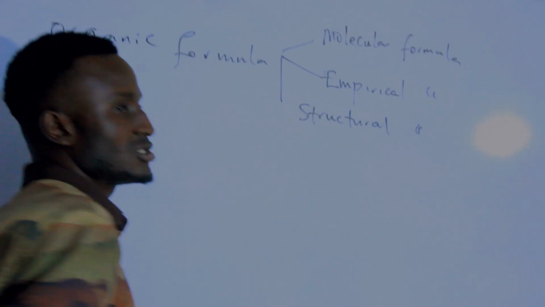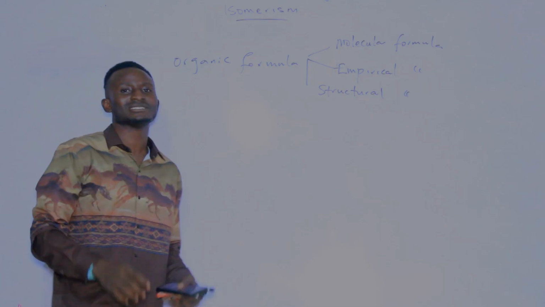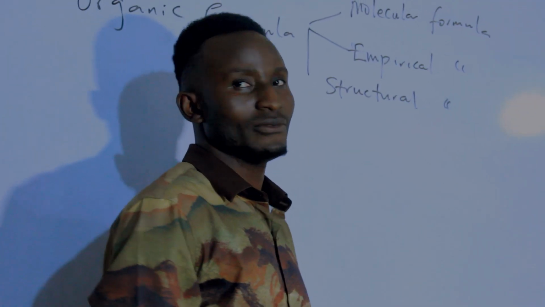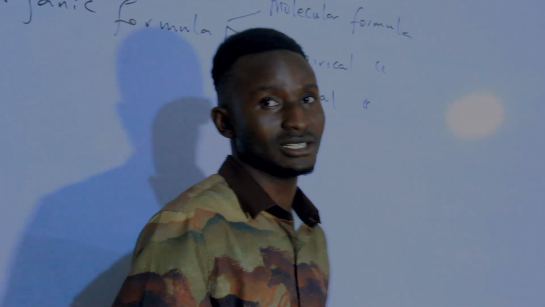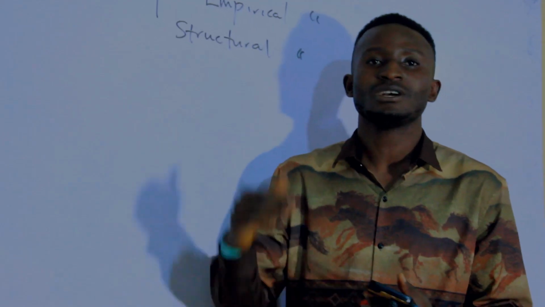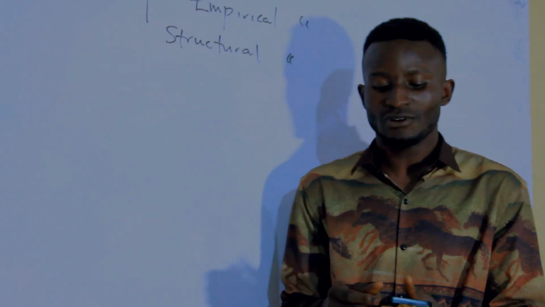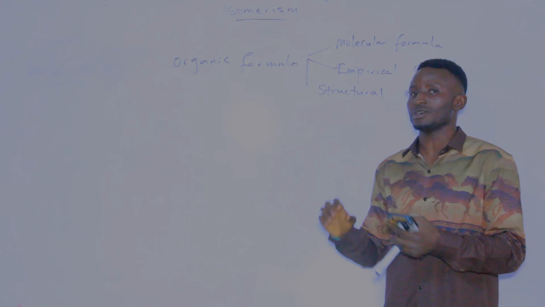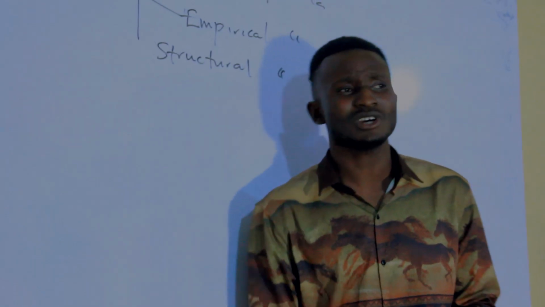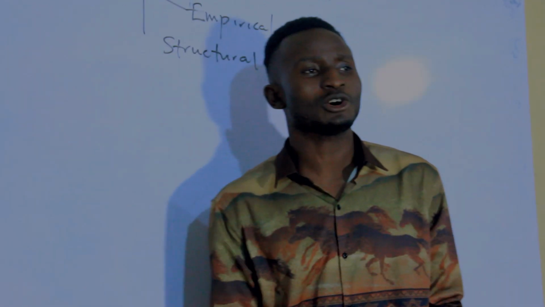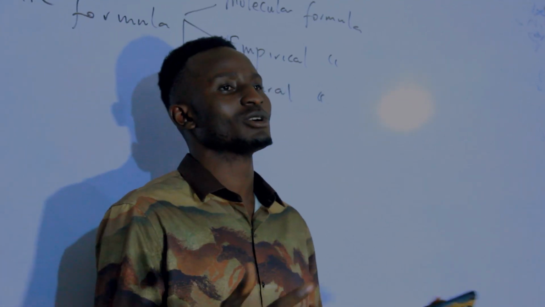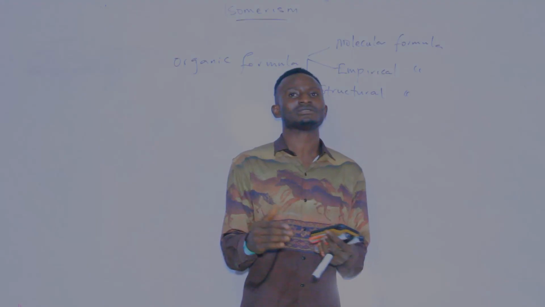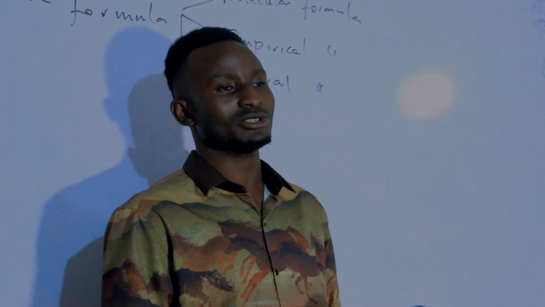Now don't forget the definition of the molecular formula. The molecular formula is the actual formula for a compound. And the empirical formula is the simplest form at which each atom of this compound can exist. But the structural formula, in organic compounds, we'll mostly use the structural formula because the organic compound is mostly represented with the structure.